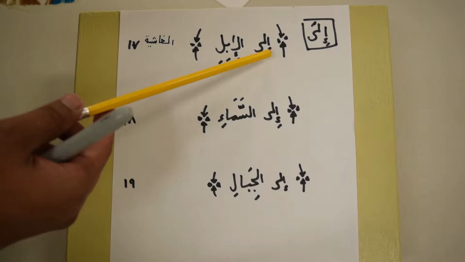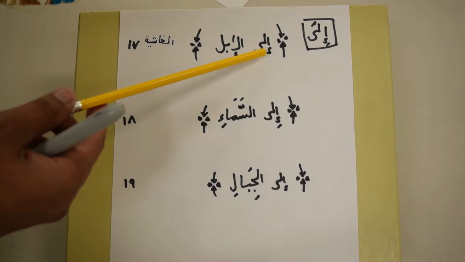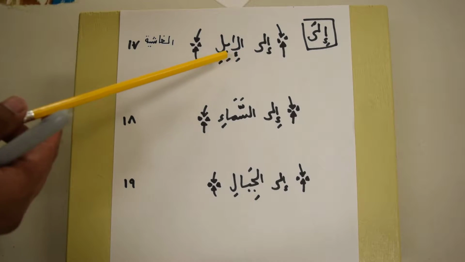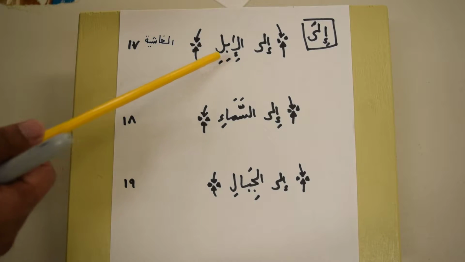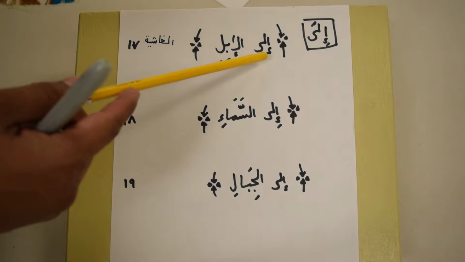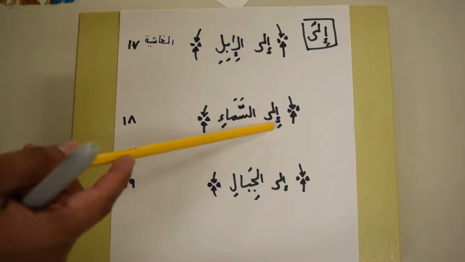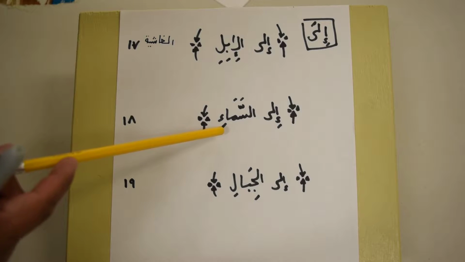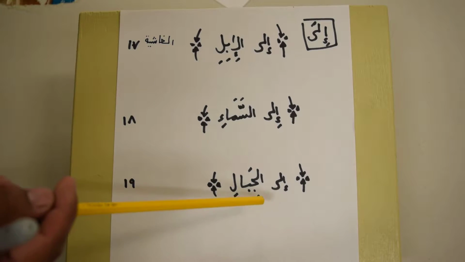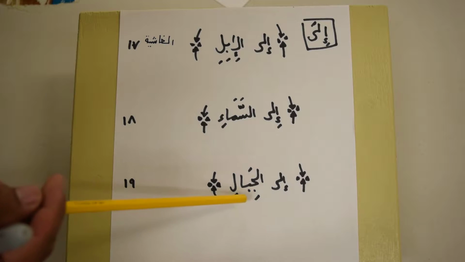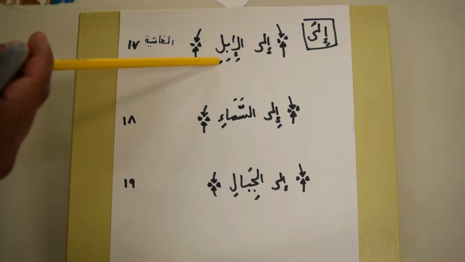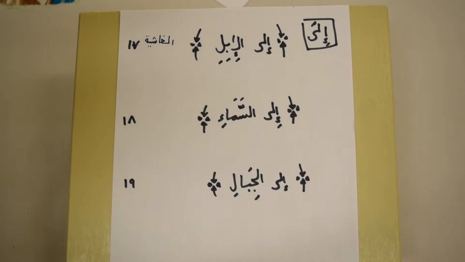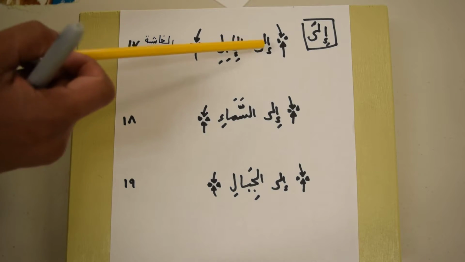Do they not look? Ilal ibili. What this literally means is look to the ibil. The ibil are the camels. Do they not look at the camels, how we created it? Also look ila samai, to the sky, and look ila al-jibali, to the mountains. Al-jibali is the mountains, as-samai the sky, al-ibili the camels. So those are three examples of ila, and see it takes kasra because of the ila.